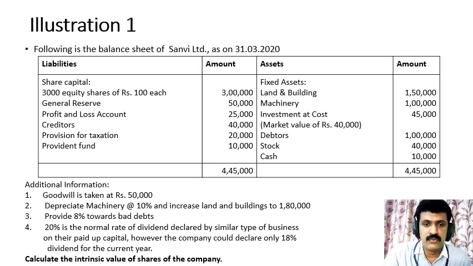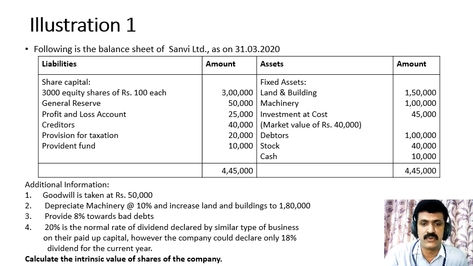Now we'll move on to one more problem on intrinsic value of share. In this, the balance sheet of Sanvi Limited as on 31st March 2020 is given to you. On the liability side, we have share capital, only equity shares are given, 3,000 equity shares of rupees 100 each, 3 lakhs, reserves 50,000, P&L account 25,000, creditors 40,000, provision for taxation 20,000, provident fund 10,000.